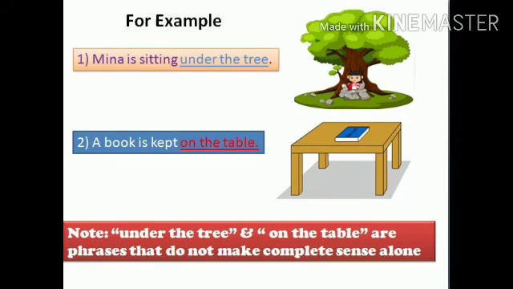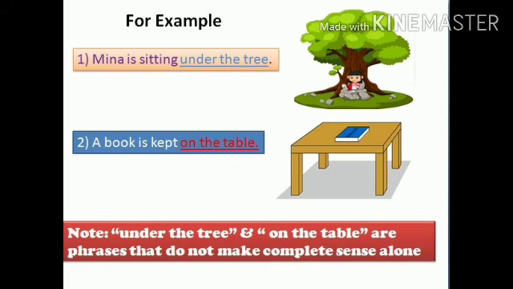So let us see some examples. Meena is sitting under the tree. Here, under the tree is a phrase. A book is kept on the table. On the table, what is it? Yes, it is a phrase. Meena is the subject and is sitting is what? Verb.